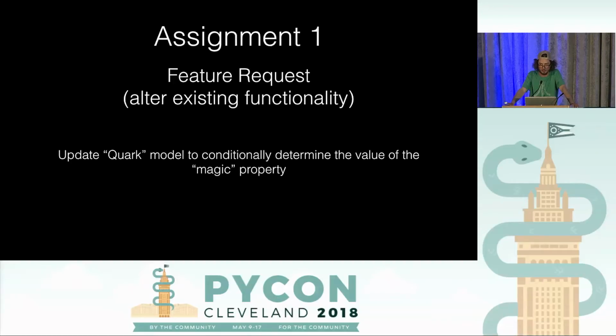It's a feature request, so we have to alter the existing functionality of an app. And all that we've been told is that we need to update a model called Quark to conditionally determine the value of a property called magic. The first thing that you want to do in this case is try to get some context around what these things mean. Unfortunately, everyone who knew what this meant has left the company.